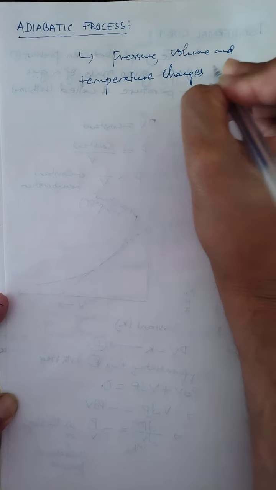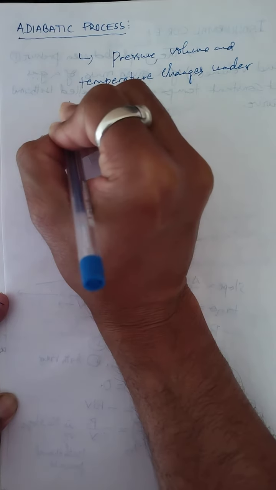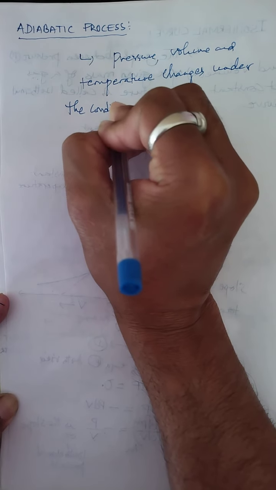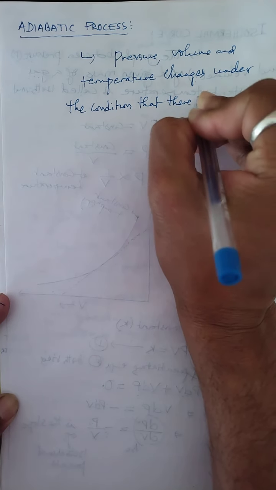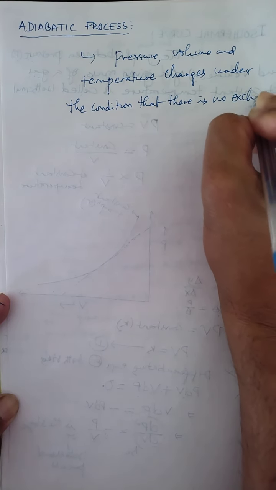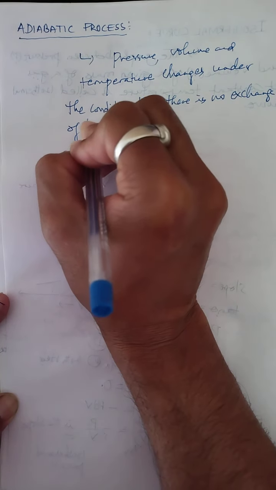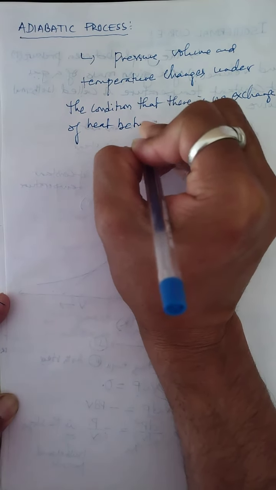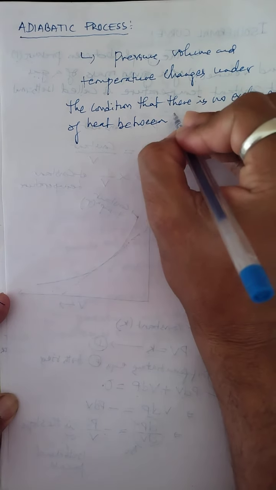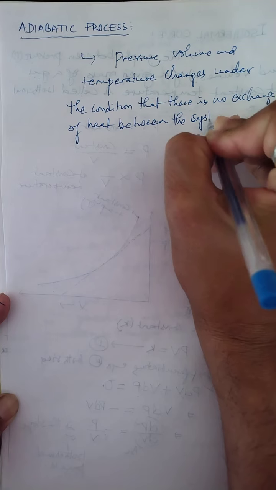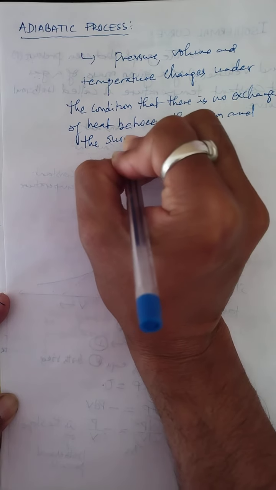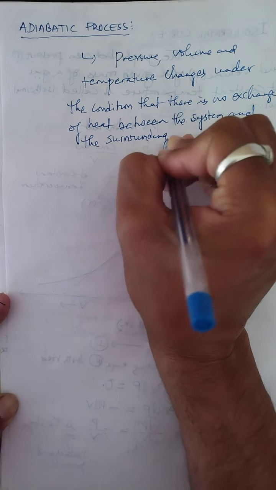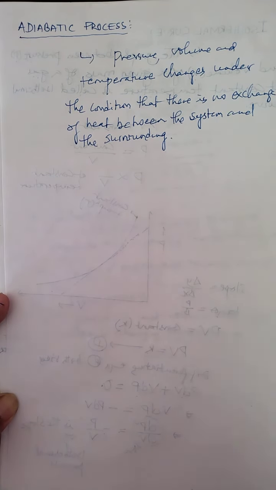I am writing the statement: changes under the condition that there is no exchange of heat between the system and the surrounding. There is no exchange of heat between the system and the what? Surrounding. And such a thermodynamic process which takes place is called adiabatic process.